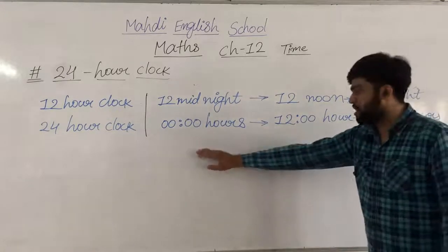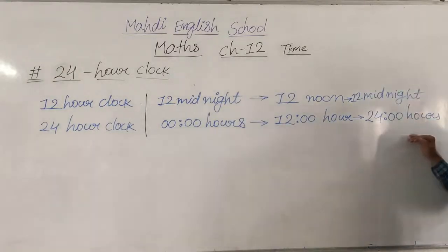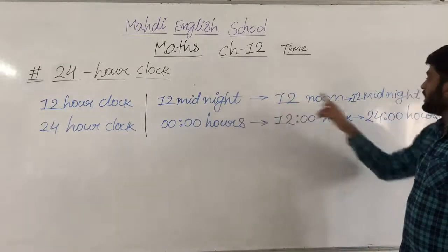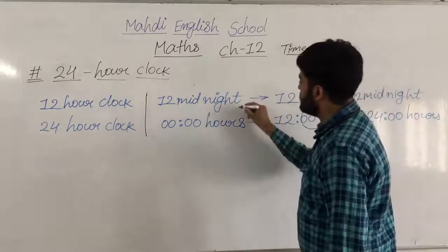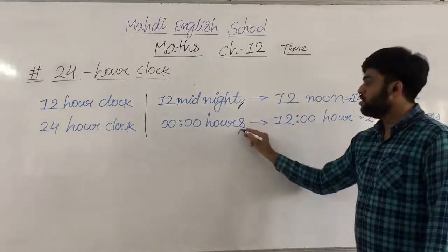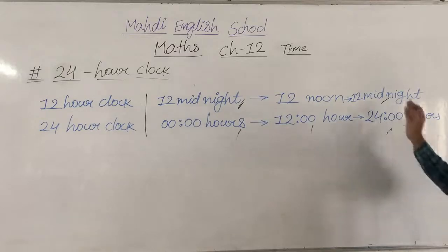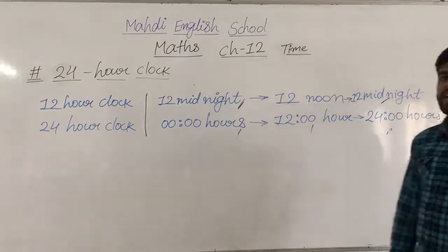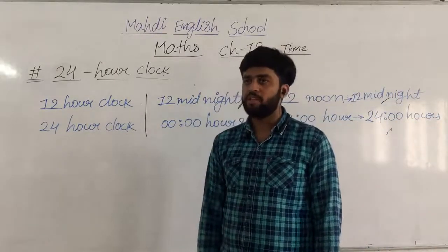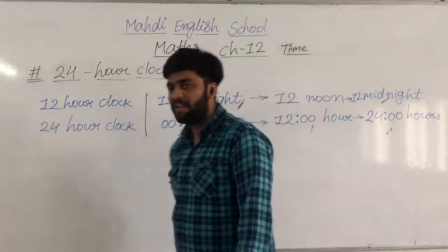In 24 hours, first is 00 hours, then after that 12 hours, then after that 24 hours. But what is the difference between these? Here midnight is coming twice, but here there are 0 hours, 12 hours, and 24 hours, so there is no repeating. Here 12 o'clock repeats twice in one whole day. Got my point, all dear students? So this is the concept of the 24-hour clock, as I told you.